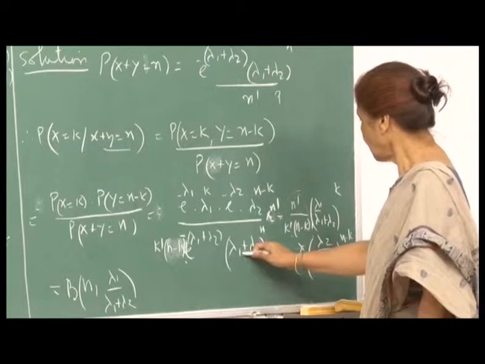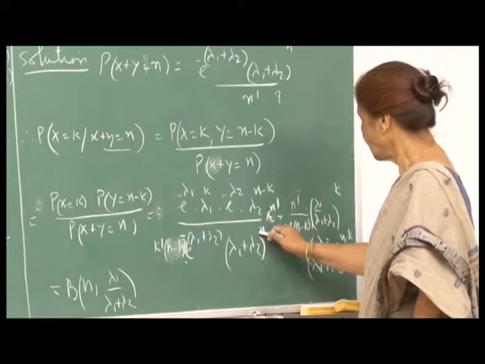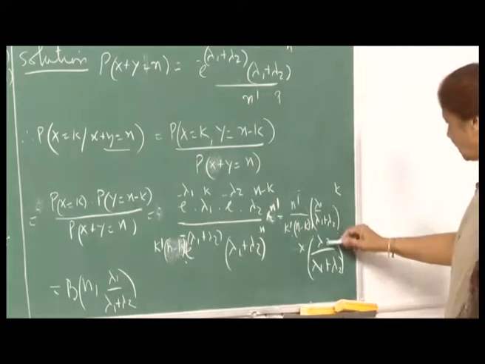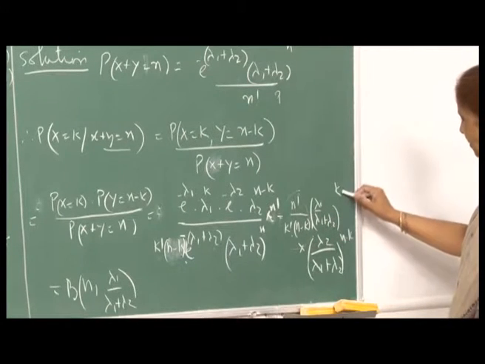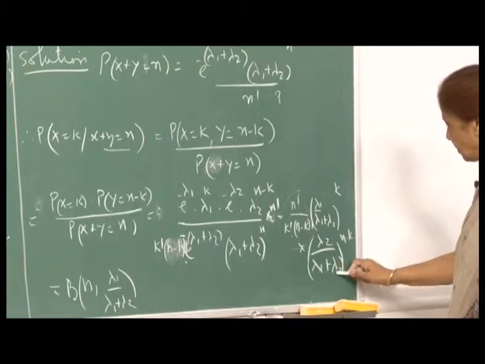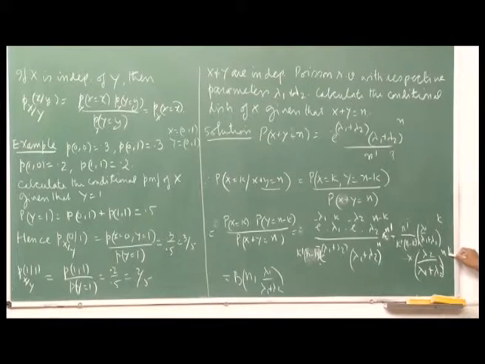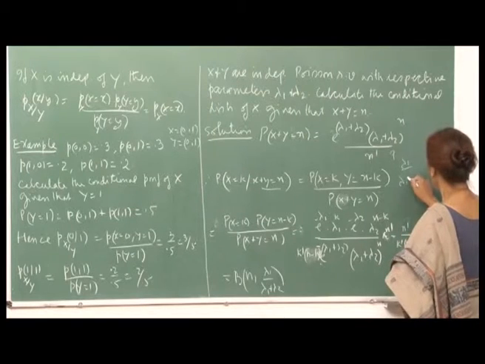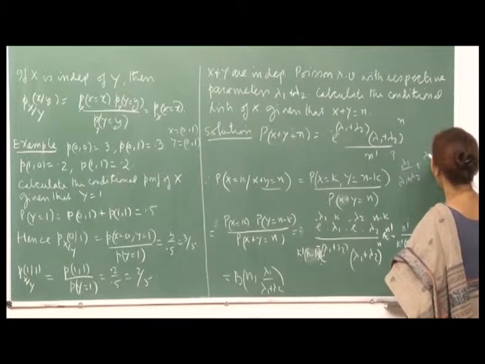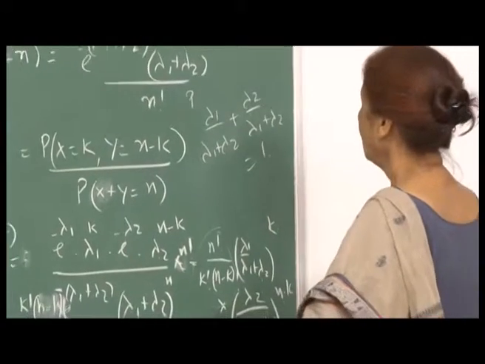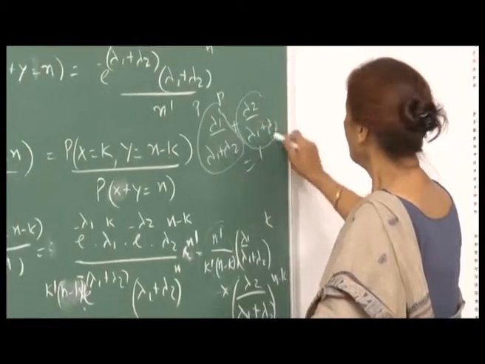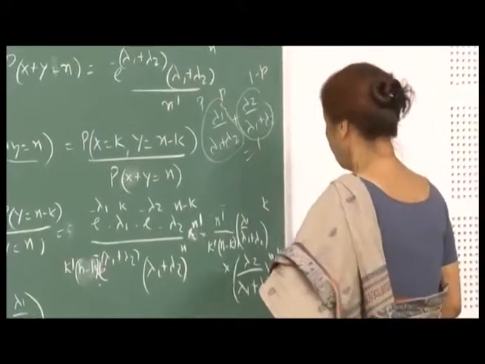So, this I break up into lambda 1 plus lambda 2 raised to k times lambda 1 plus lambda 2 raised to n minus k. Then I get the terms lambda 1 upon lambda 1 plus lambda 2 raised to k and lambda 2 upon lambda 1 plus lambda 2 raised to n minus k. And you see these two numbers, lambda 1 upon lambda 1 plus lambda 2 plus lambda 2 upon lambda 1 plus lambda 2, add up to 1. So, if I denote this by p, then this number is 1 minus p.